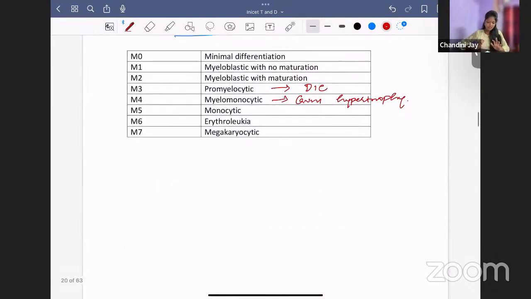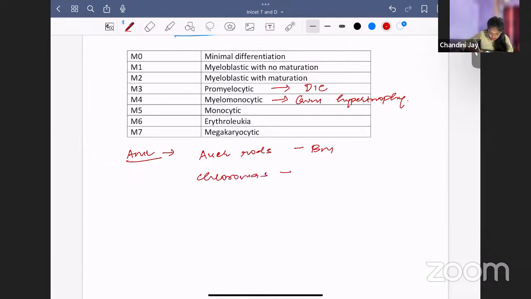Now, general aspects of AML. What are the characteristic findings you see in AML? Something called Auer rods you see in the bone marrow. And another characteristic finding called chloromas. What are chloromas?